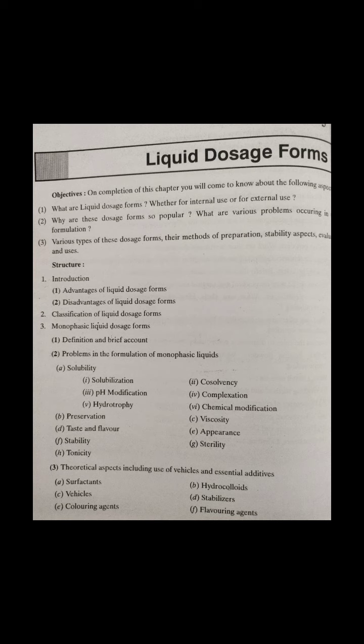First one is suspension, in which we study advantages, disadvantages and ideal properties of suspension, which include interfacial properties of suspended particles and electrokinetics of the system, settling in suspensions, caking and flocculation, and micromeritics or particle size and flow property of suspensions.